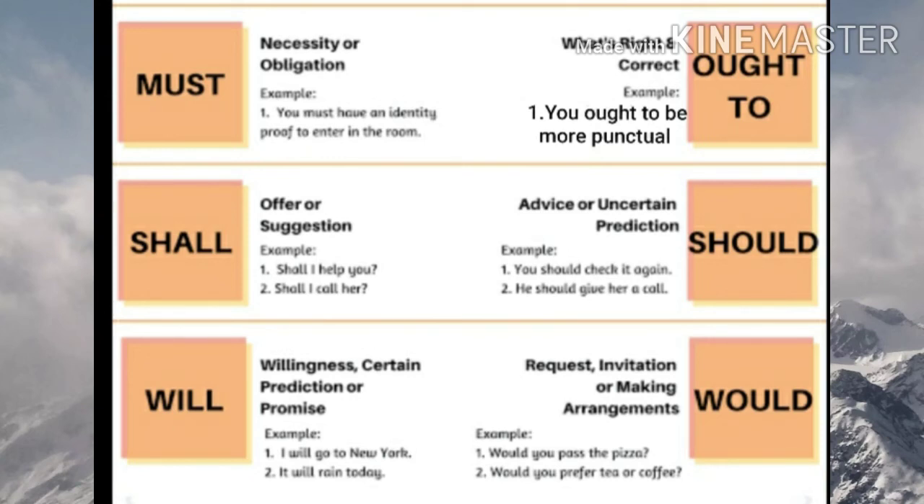I'll give you the difference again. Will is used for willingness, certain prediction or promise. Like I will go to New York, or it shows the willingness. Or you can say for prediction purpose we might use like it will rain today. And would is used for requesting, for invitation, or for hypothesis. Like I would give you money if I had any. Or request, would you pass the pizza? Would you prefer tea or coffee? So these are the common uses of modal verbs.